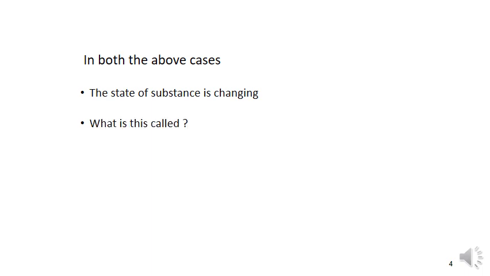In both of the above cases the state of the substance is changing. The substance is changing from one state to another state. So what is this called? It is a thermodynamic process. That's why it is called a thermodynamic process. A thermodynamic process is a change in the state of a system during its interaction with the surroundings.